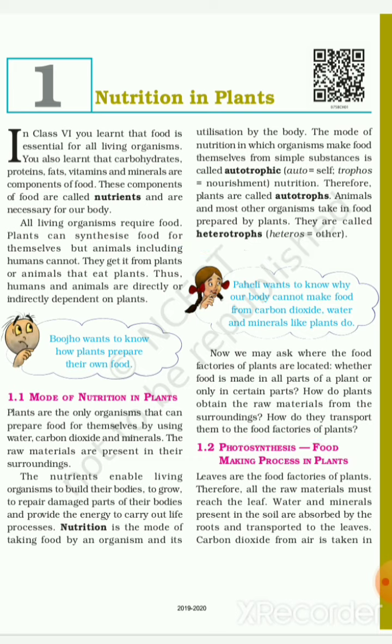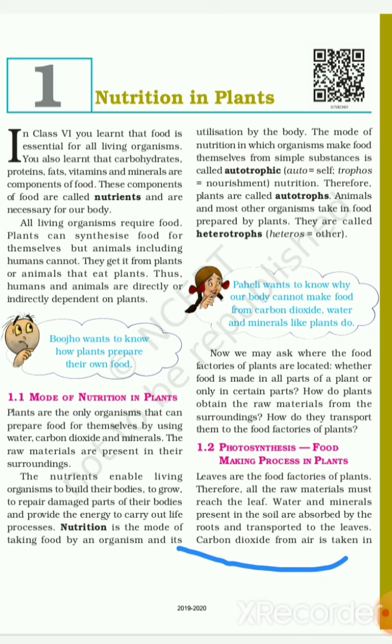For all of these questions, the answer is the process of photosynthesis, the food making process in the plant. Now we will see how this process occurs in plants. Leaves are the food factories of the plants. Therefore, all the raw materials must reach the leaf.